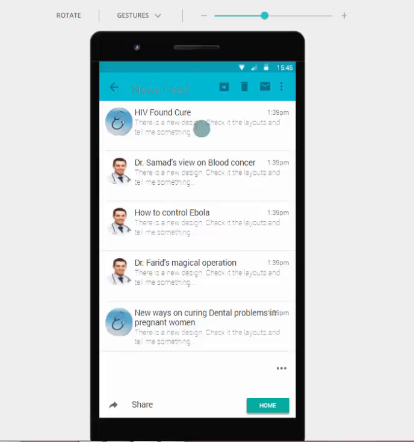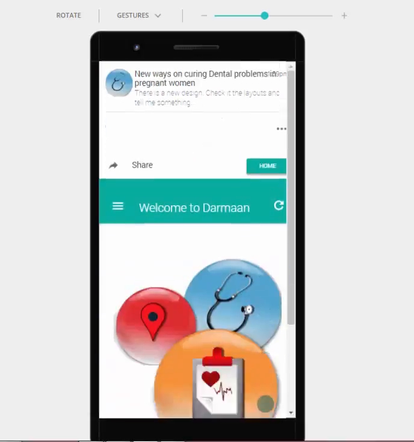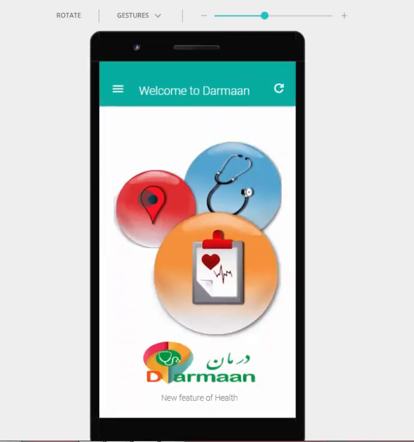For example, we put such examples of news here, which we want to update every day, every week in the newsfeed.